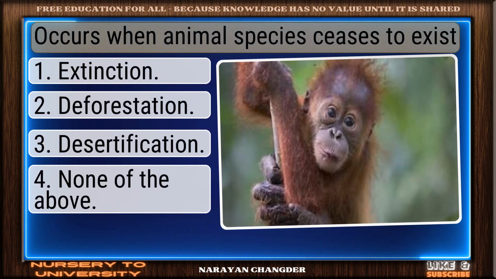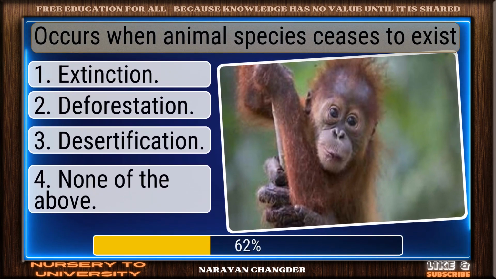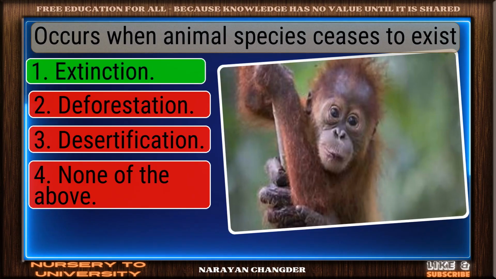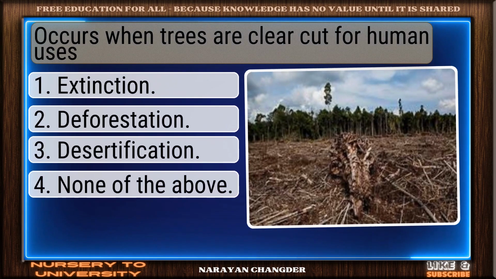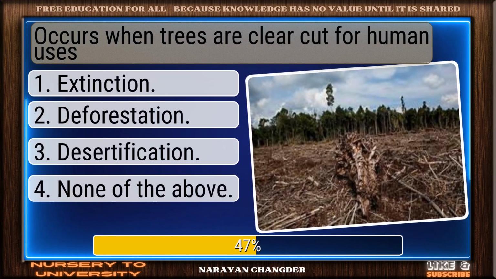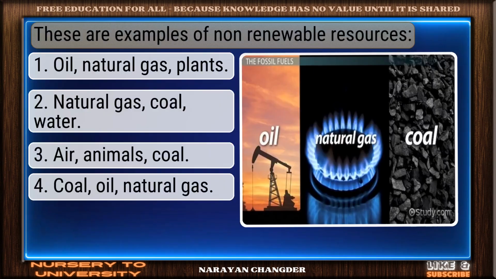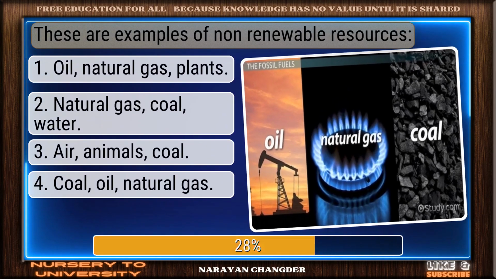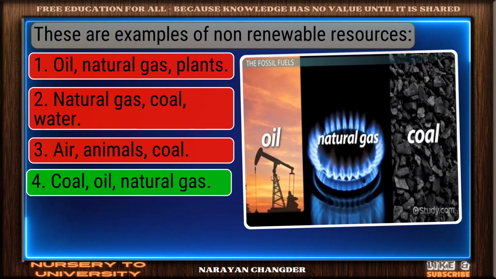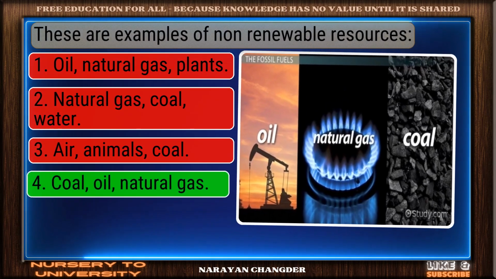Occurs when an animal species ceases to exist. Nicely done. Extinction is solid. Occurs when trees are clear-cut for human uses. Right choice. Deforestation is best. These are examples of non-renewable resources. You're right. Coal, oil, natural gas is correct.